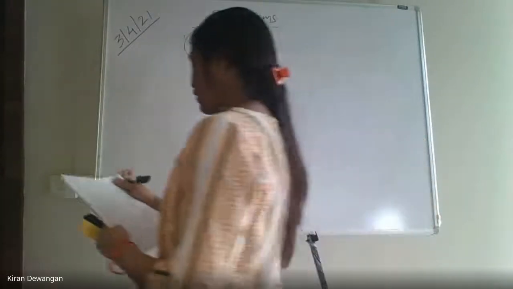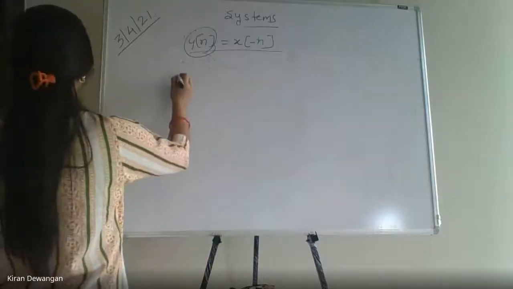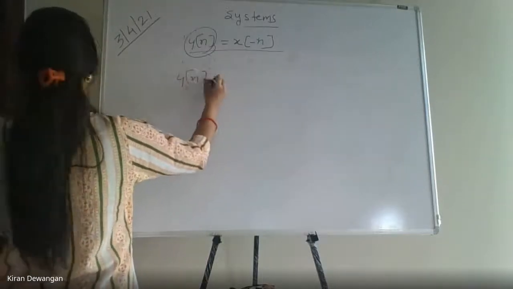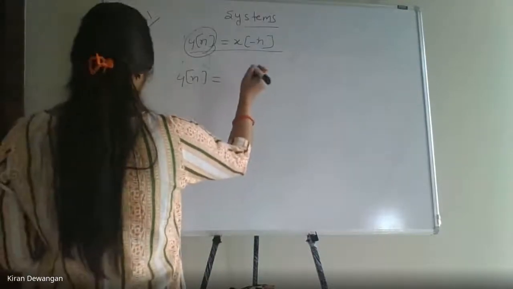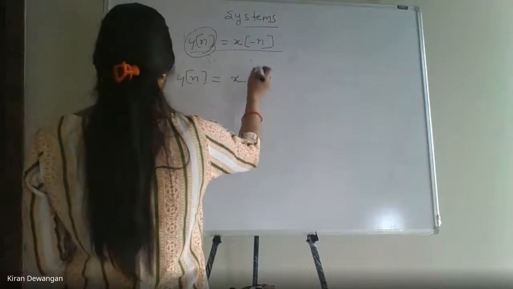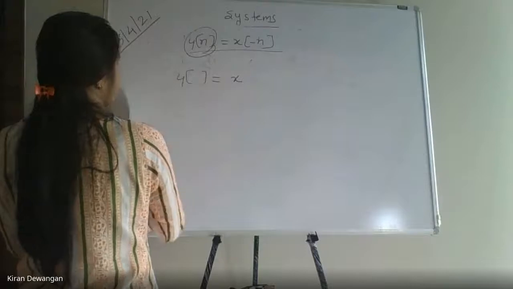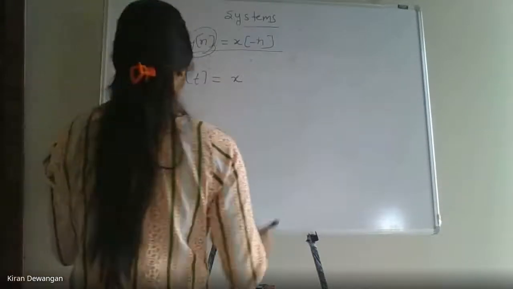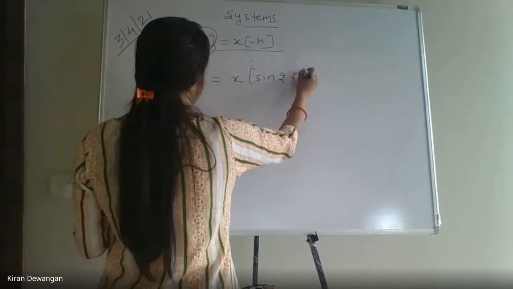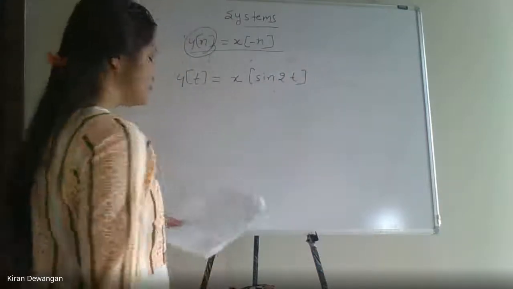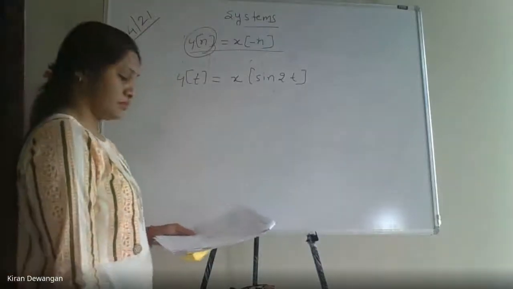Now if I take, sorry, y of t as x of sin 2t, that is, y of t is x of sin 2t. Yes?